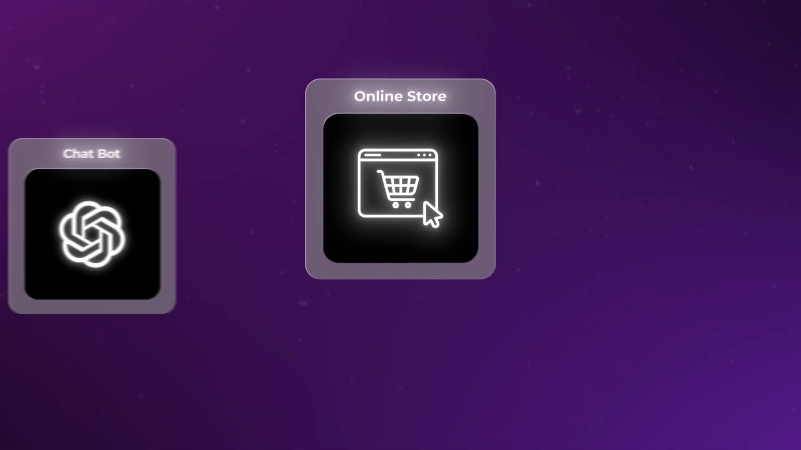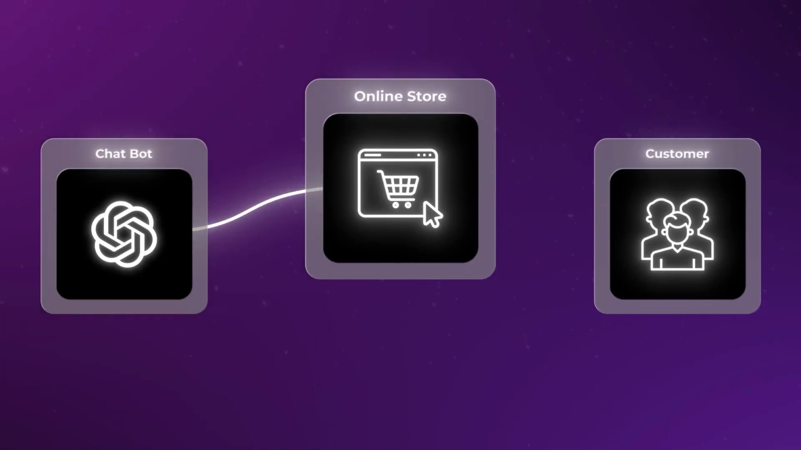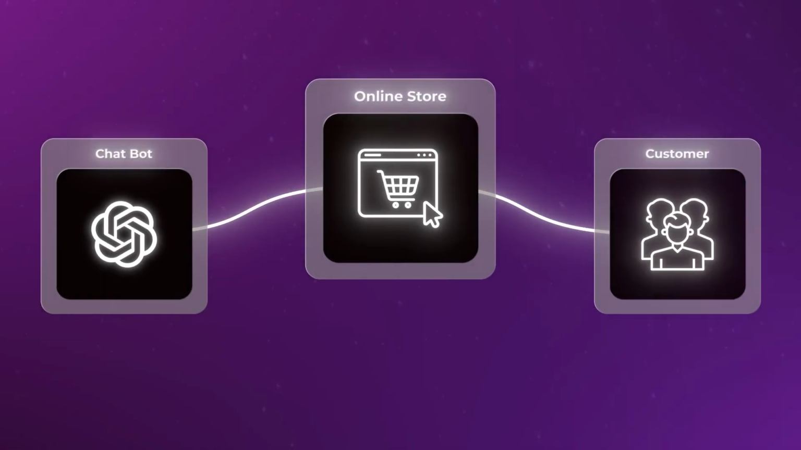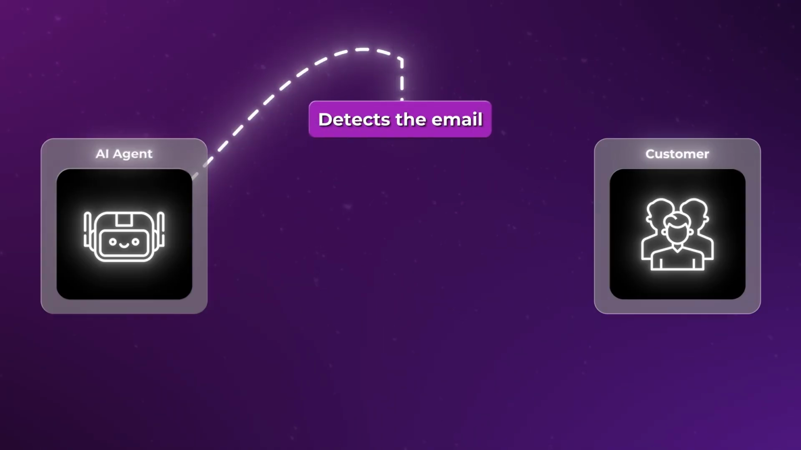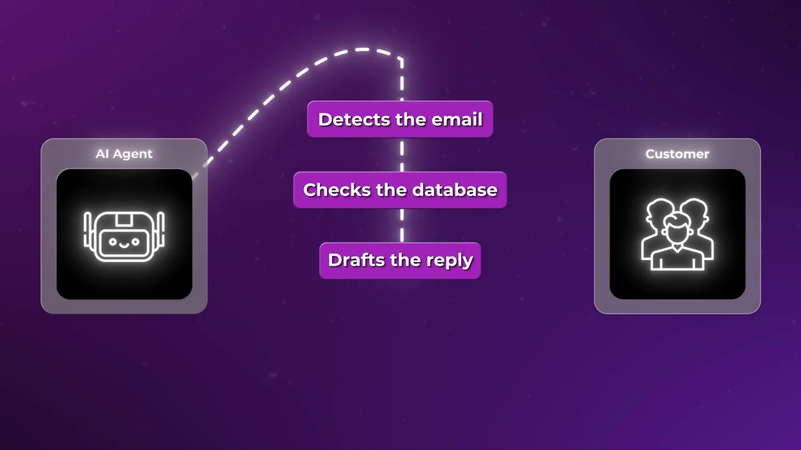Let me make this concrete. Imagine you run an online store. A chatbot can draft a reply to a customer, but it stops there. You still have to handle the delivery. An agent is different. It detects the email, checks the database, drafts the reply, and sends it. The difference is that the chatbot gives you advice, while the agent executes the task.